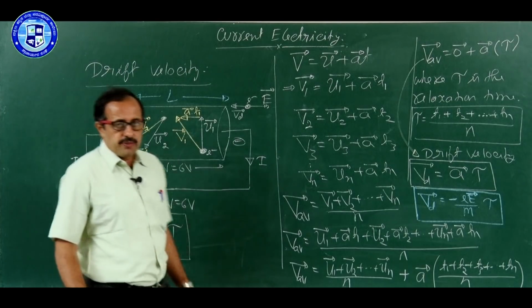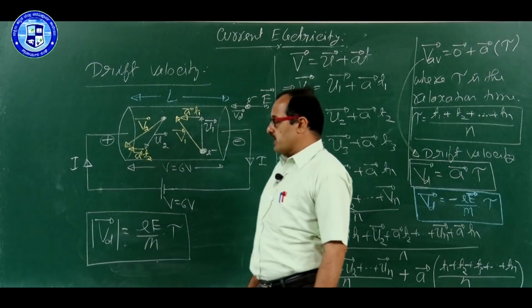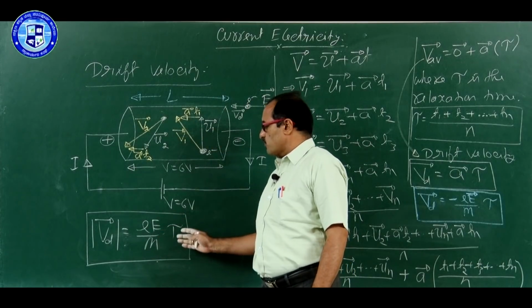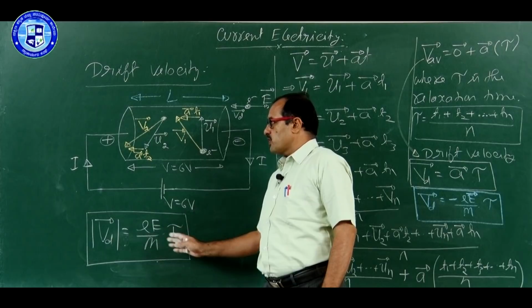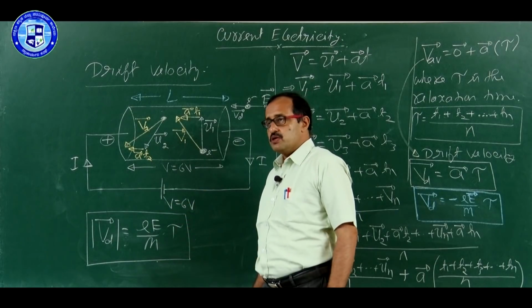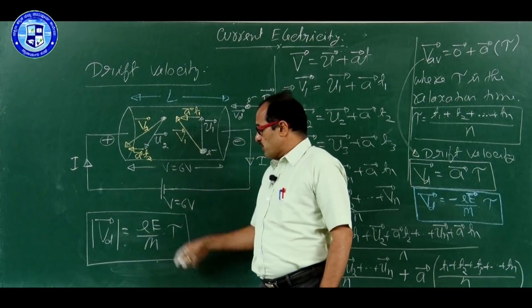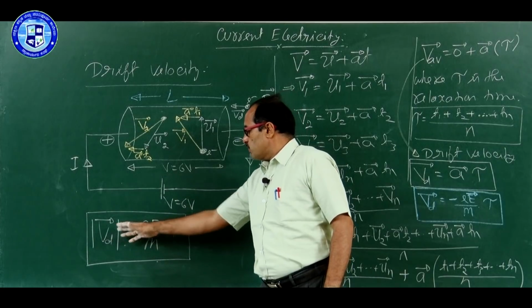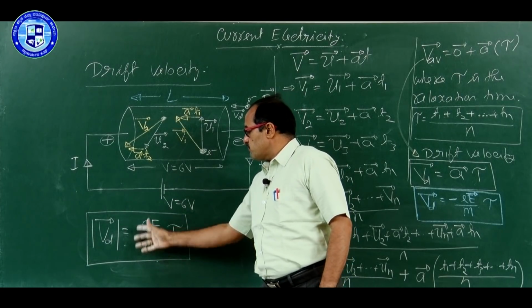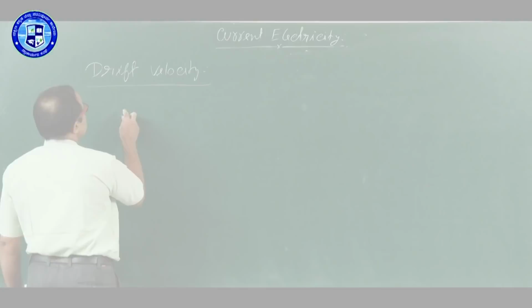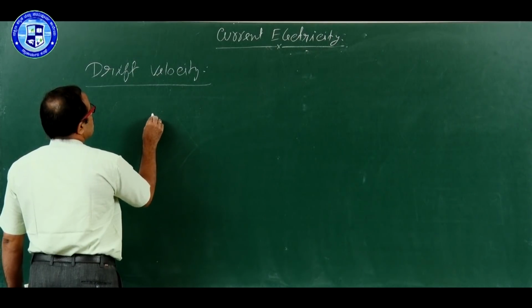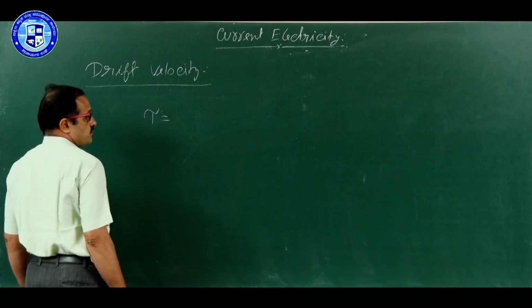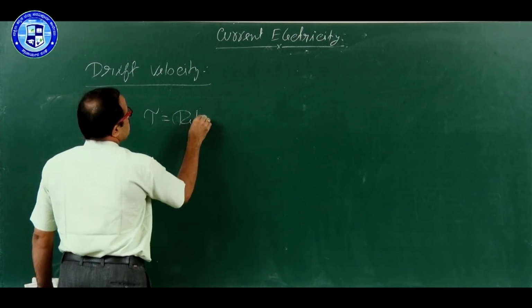The reason is simple, current is a scalar quantity, therefore sign is not required, minus sign indicating direction. Therefore, for all further discussion, we use this equation throughout. Now, relaxation time, tau, relaxation time.